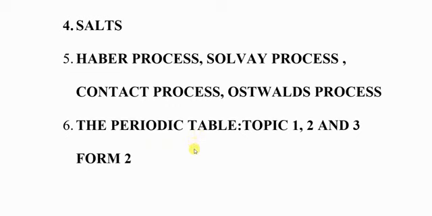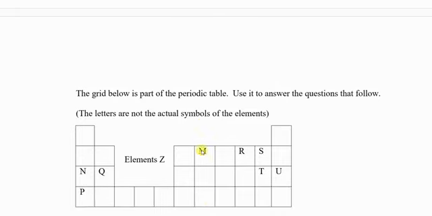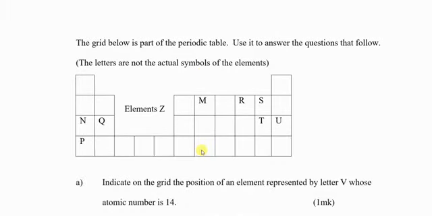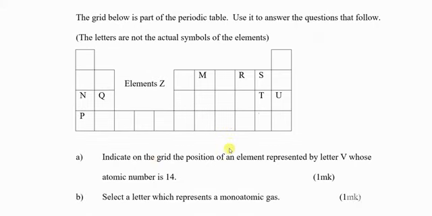Therefore, I have decided to take you through a question on the periodic table. So let us go and look at it. Down here, there is a question I want us to study. The grid below is part of the periodic table. Use it to answer the questions that follow. The letters do not represent the actual symbols of the elements. So that's the question. You always find that. Now this is a simple periodic table, as you can see.